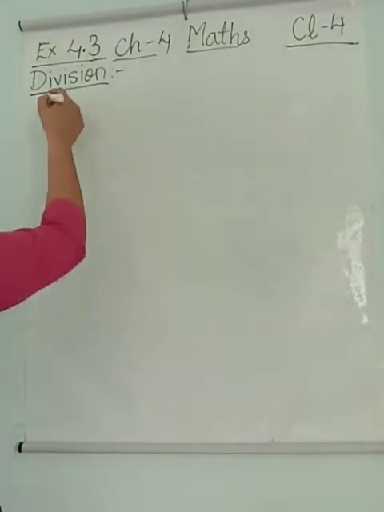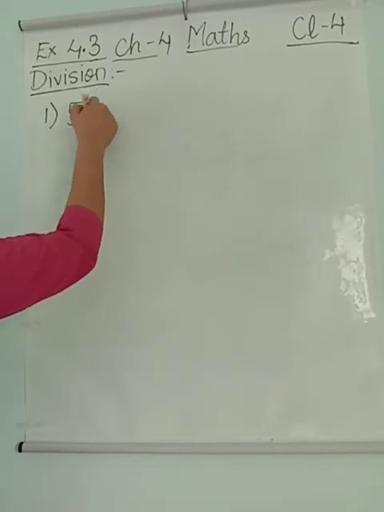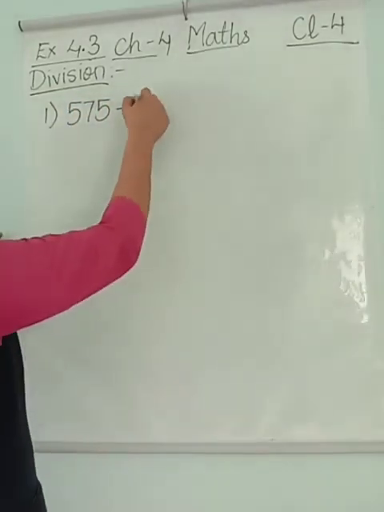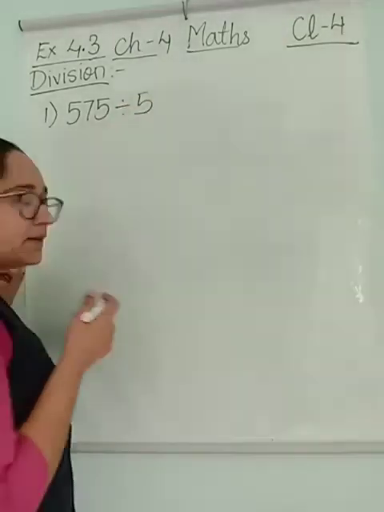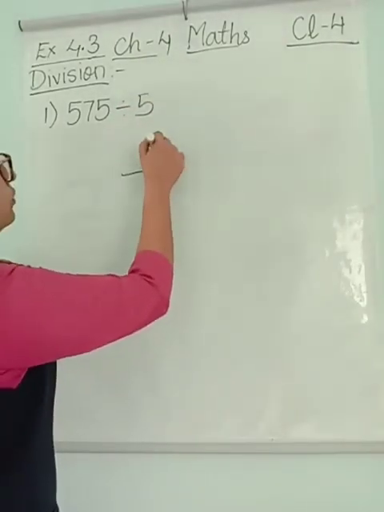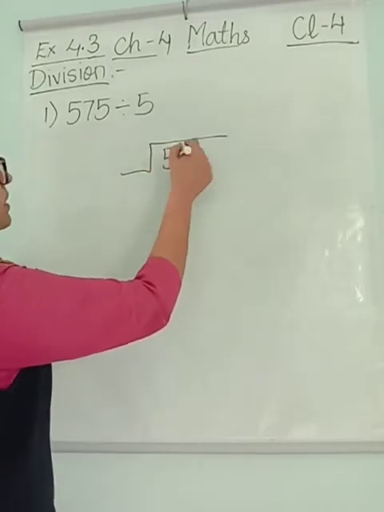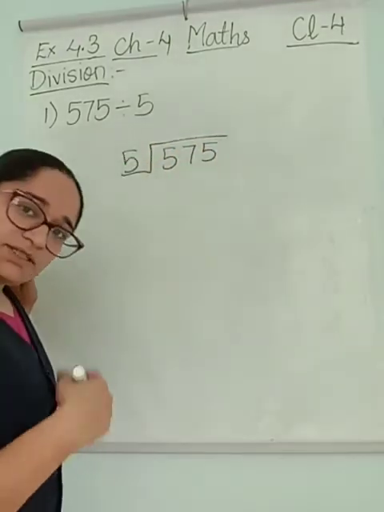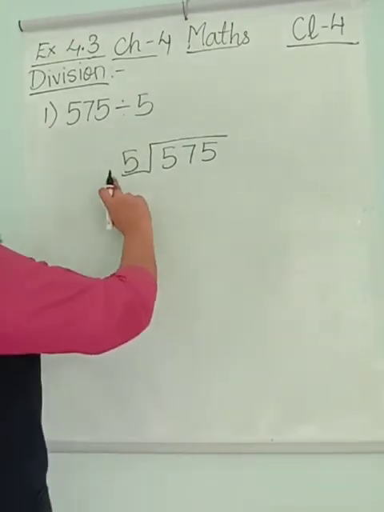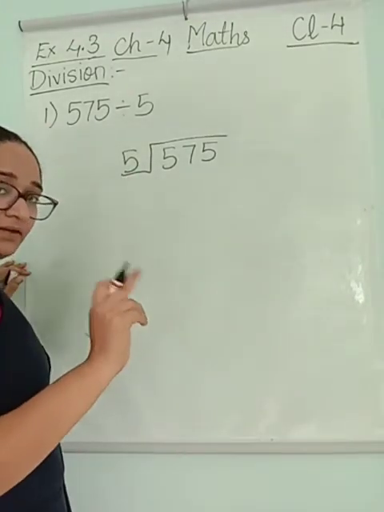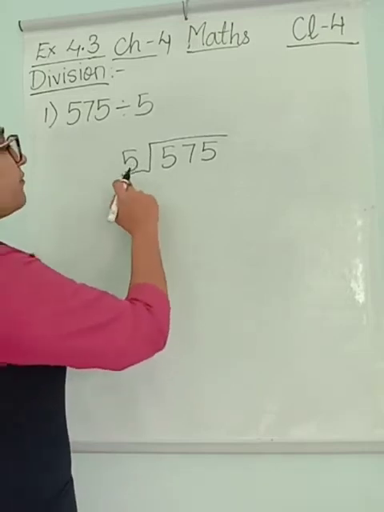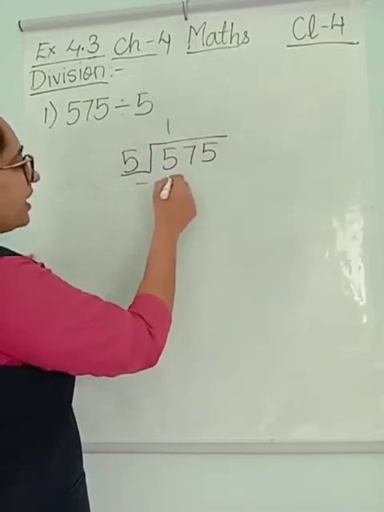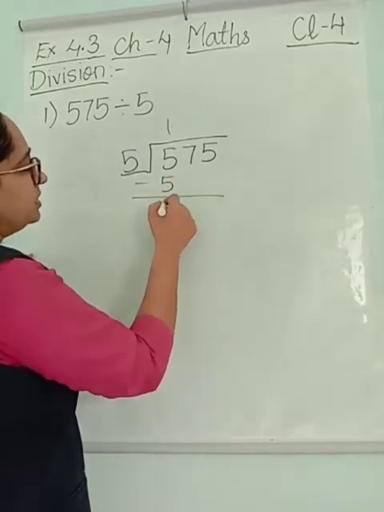First sum is 575 divided by 5. This is my sum. I told you the dividend is the number which is written first, the divisor is the number which is written after. I should know the table of 5. 5 is 1 digit, so 1 digit here. 5 ones are 5, so 0.